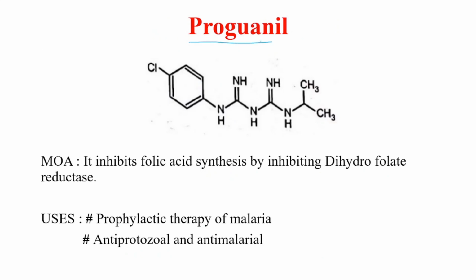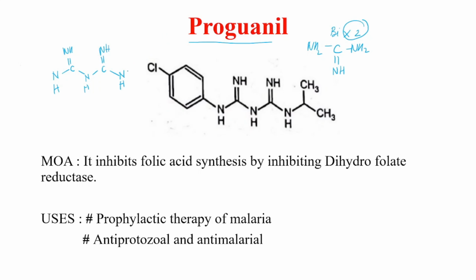Next we have proguanyl. So as we know proguanyl is a biguanide. So a guanide group is a C attached with NH2, NH2 and double bond NH. So this one will be repeated twice. Biguanide means there are 2 of this guanide group. So first we will draw the biguanide group, that is NH, C double bond NH, NH, C double bond NH, NH.